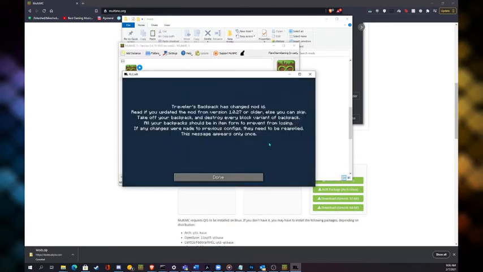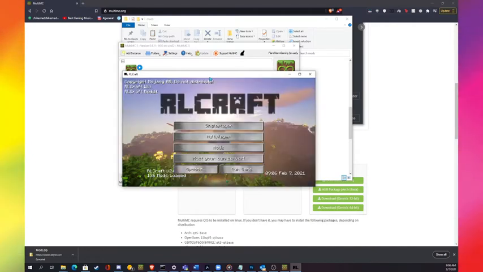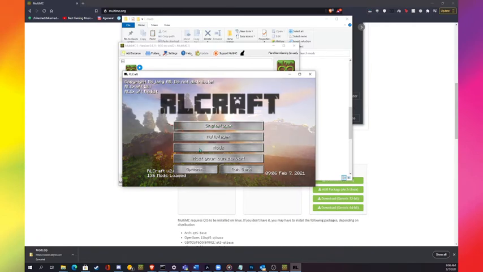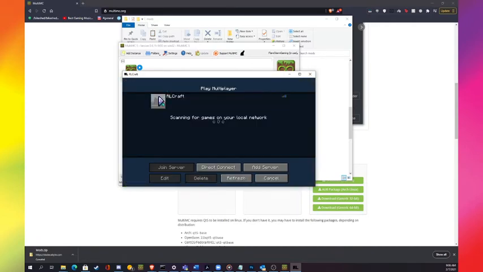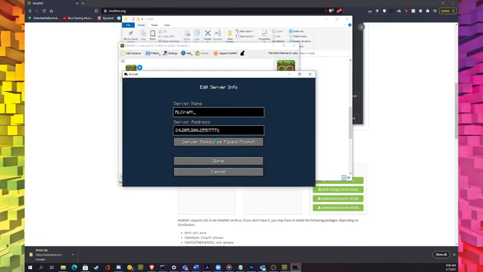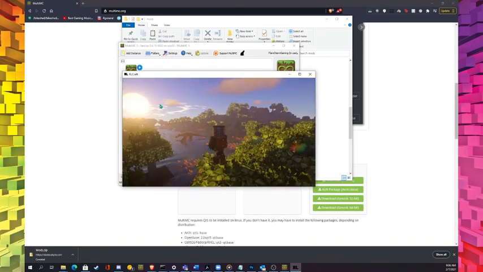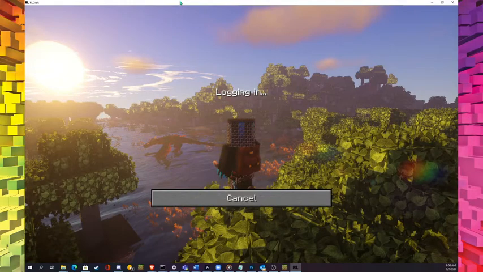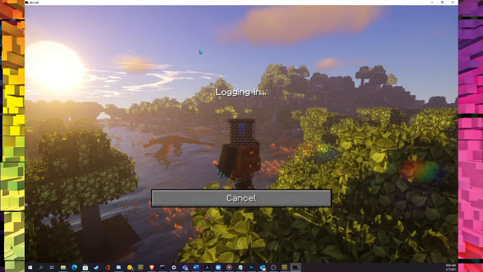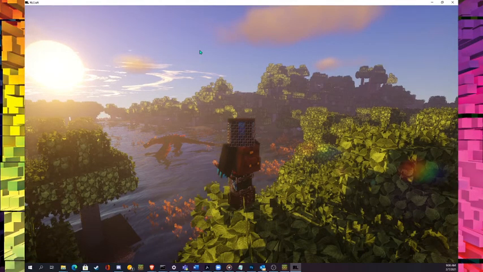So this is not important. You can just click through it because you haven't had any single player worlds, and on my server I've already taken care of that. Then you go to multiplayer and you can edit it and change it. I already changed it in the launcher, but you'd have to change it, and then you can join it. And it doesn't have my weird keybinds or anything. It's all default because I fixed it.